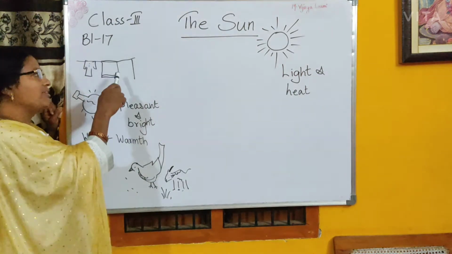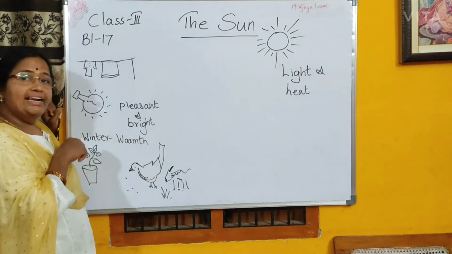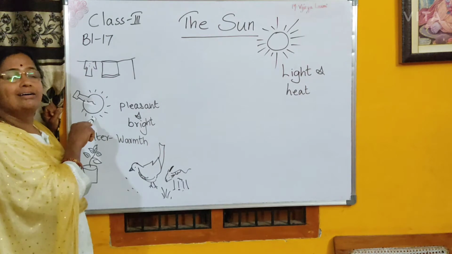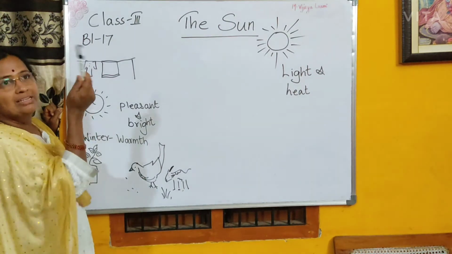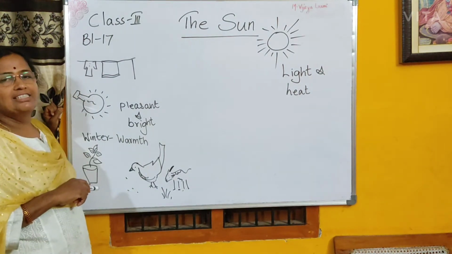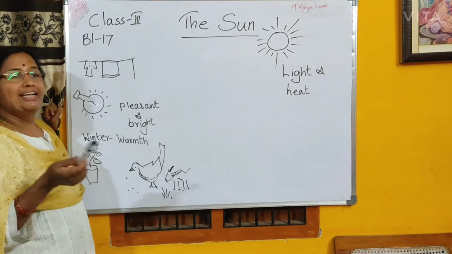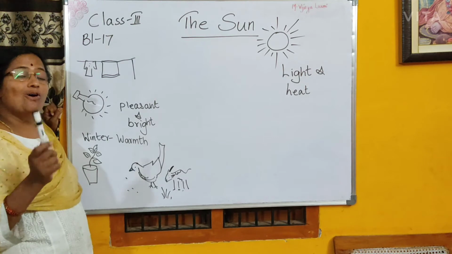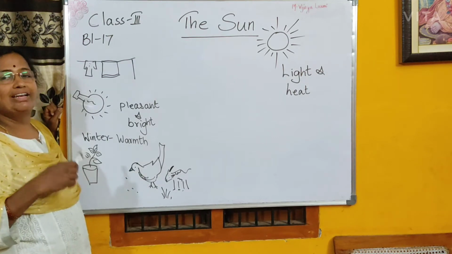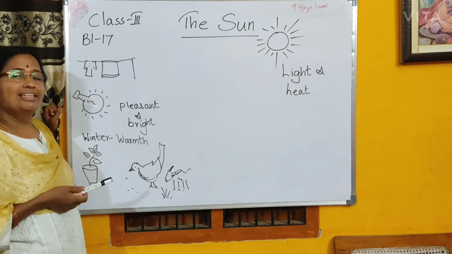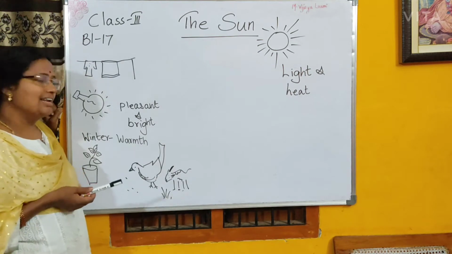Clothes dry faster in sunlight. In the daytime you don't need bulbs or tube lights or LED lights, because our biggest, greatest sun is there. That light makes the day very pleasant and bright. We all like to play outside when it is day, everything is bright. You can see everyone in the daylight.